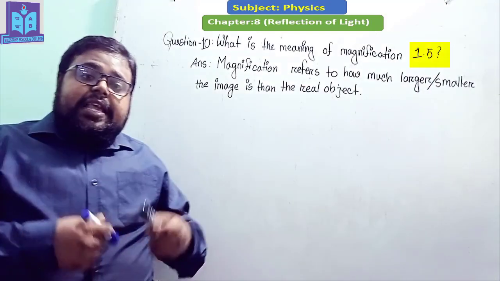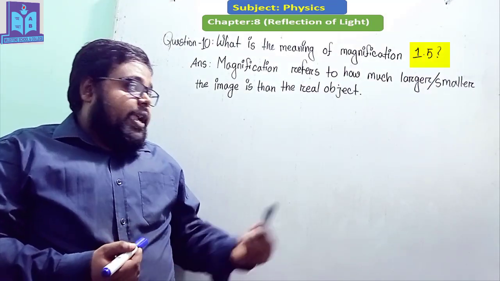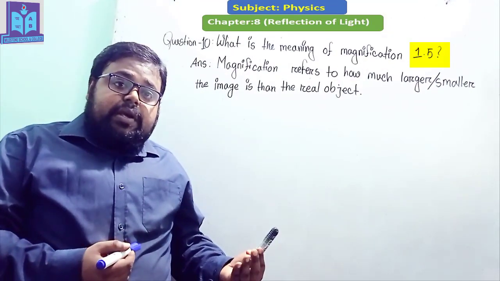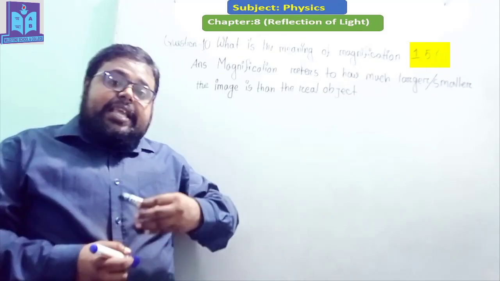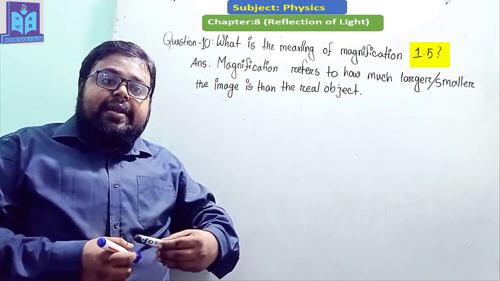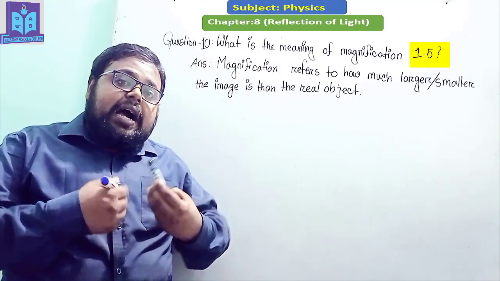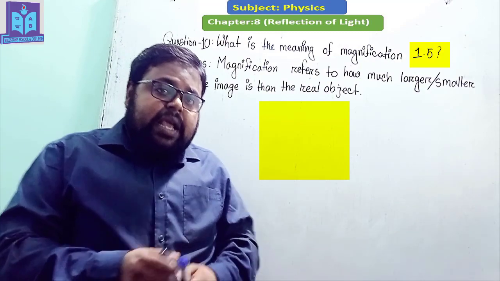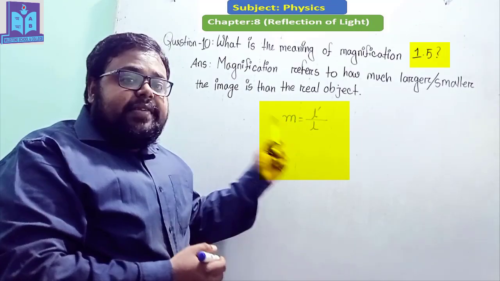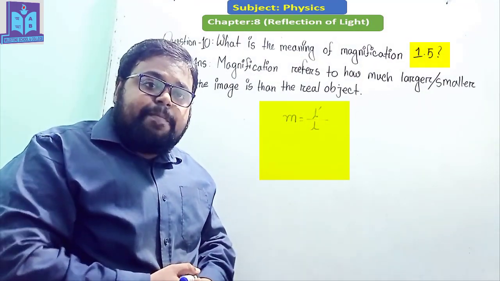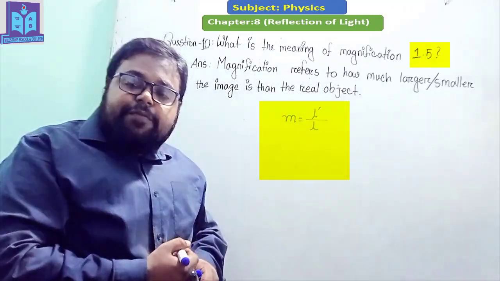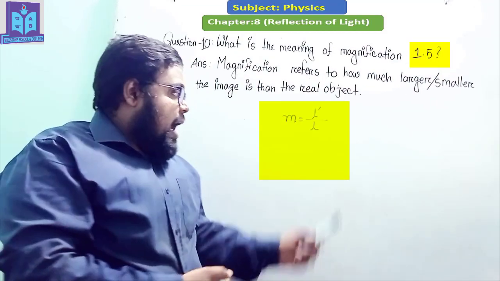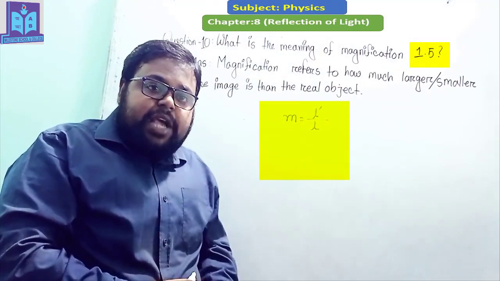That means the image which will be created in a convex mirror or concave mirror or in a plane mirror, we can identify how much larger or smaller it is than the real object by using the magnification. Here is the formula of magnification, where M is the magnification, L prime is the length of the image and L is the length of the object.